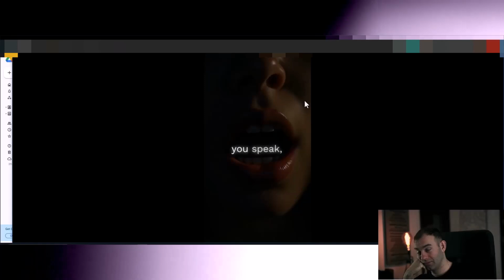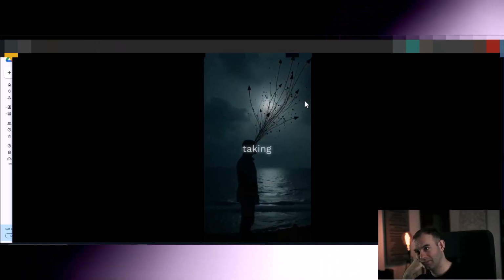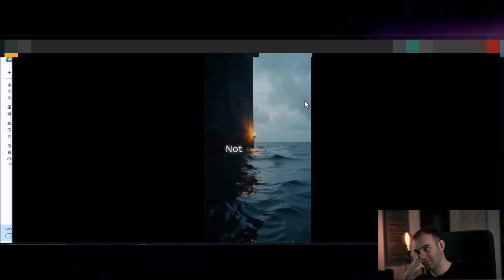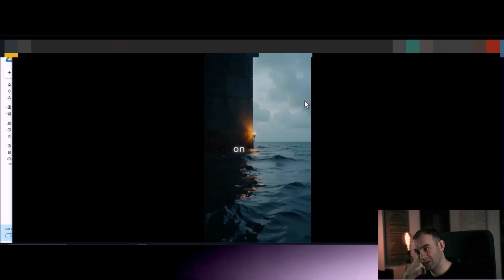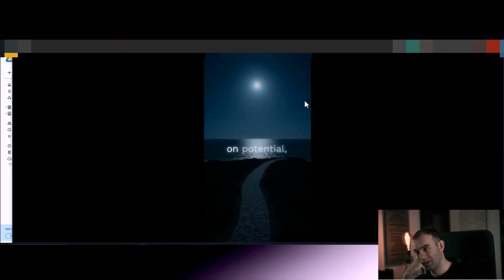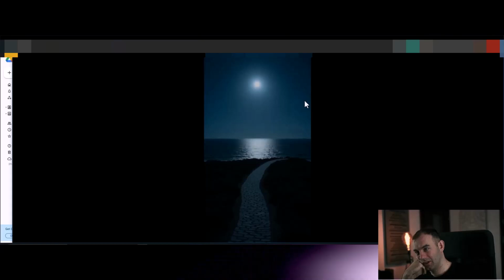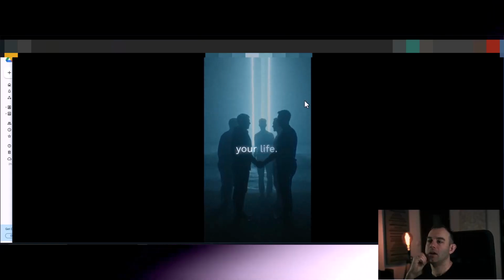11 lessons individuals discover too late in life. First, the less you speak, the more significant your words become. Second, avoid taking everything to heart. Not everyone is as focused on you as you are. Third, when you concentrate on issues, you'll encounter more challenges. When you focus on potential, you'll uncover more chances. Fourth, regardless of how painful it is now, one day you'll look back and see how your struggle improved your life.